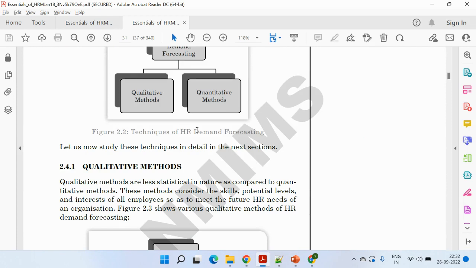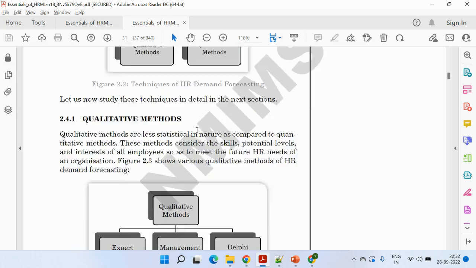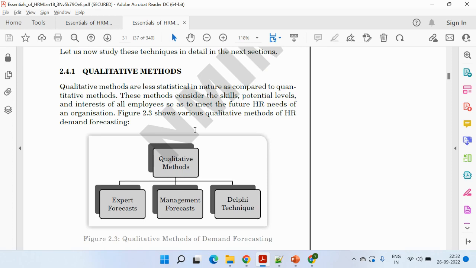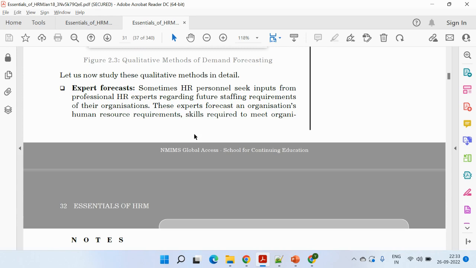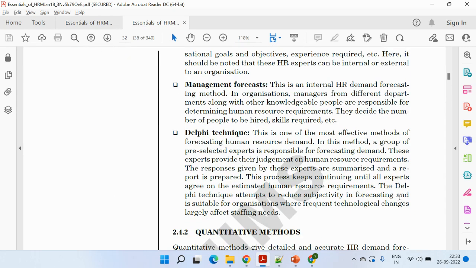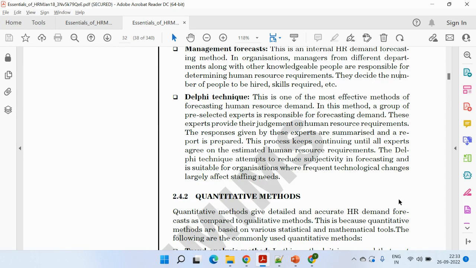Qualitative is more or less a non-statistical one. And if I talk about the quantitative, they are more statistical, based on certain numbers. In qualitative, we have three techniques: expert forecast, management forecast, and Delphi method. Expert forecast is simply taking the input from professional HR experts regarding the future staffing requirements of the organization. Management forecast is the internal HR demand forecasting, where internal managers decide. And last but not the least is the Delphi method, where a group of pre-selected experts is responsible for forecasting the demand. These experts provide their judgment, and based on that, the decisions will be taken.